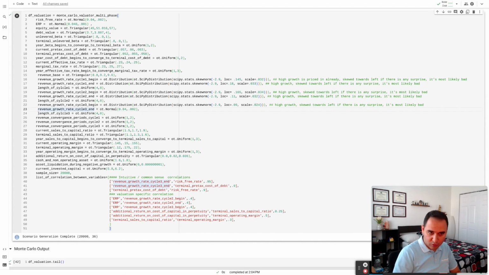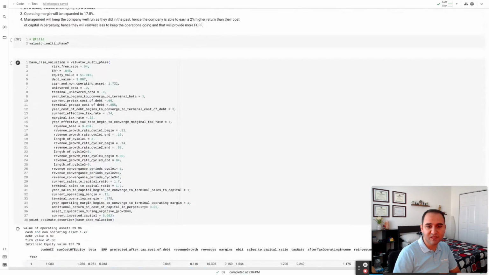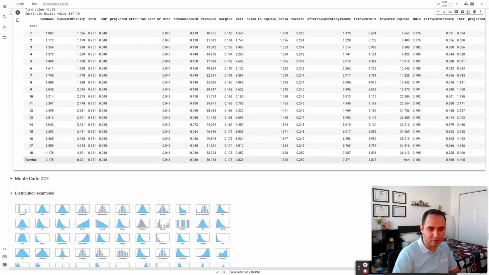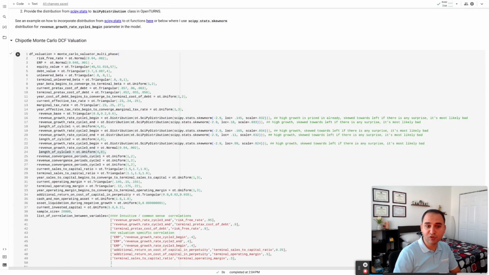One thing that I chose here is the length of each cycle. So if you notice in our point estimate, for length of each cycle, we chose 6 years, right? Which brought our whole valuation to 18 years total, the life cycle of the valuation. However, here, I'm choosing uniformly distributed numbers between 4 and 8 for every cycle. In a sense, I am being unbiased about how long the growth would last, but I think it would last at least 4 years, all the way to at most 8 years. But again, if you look at my median, it would be 6, which would be very similar to our point estimate.